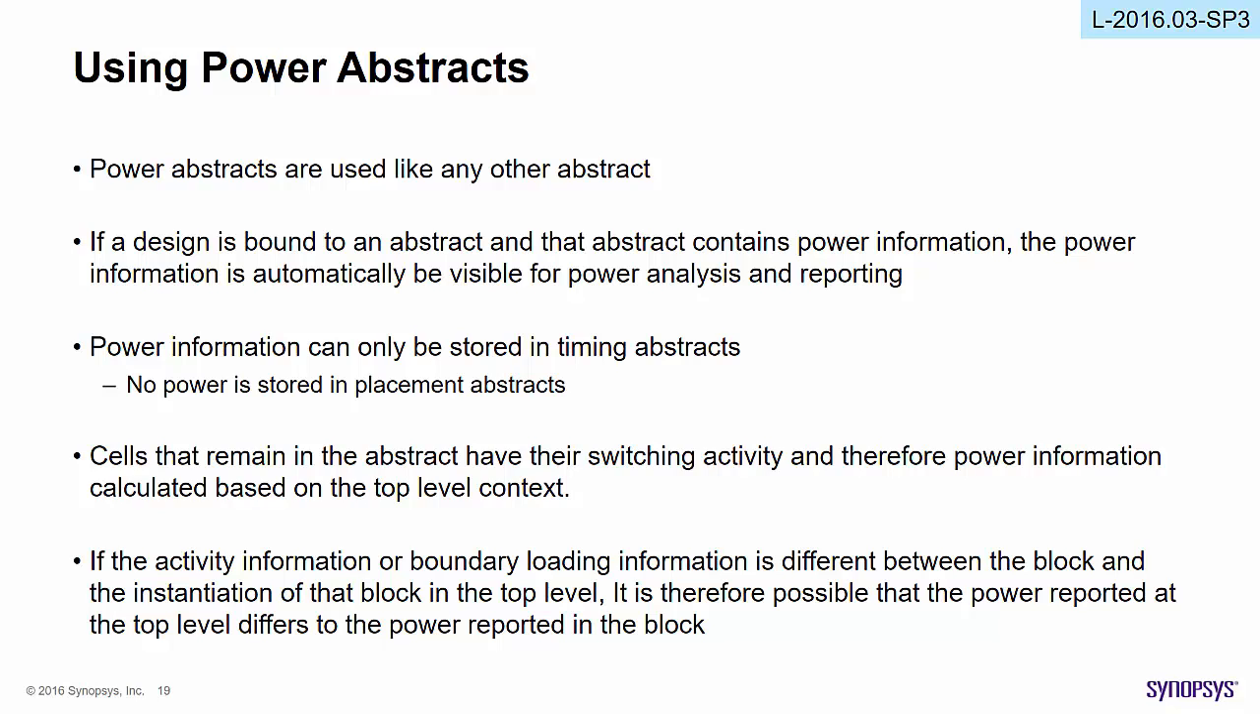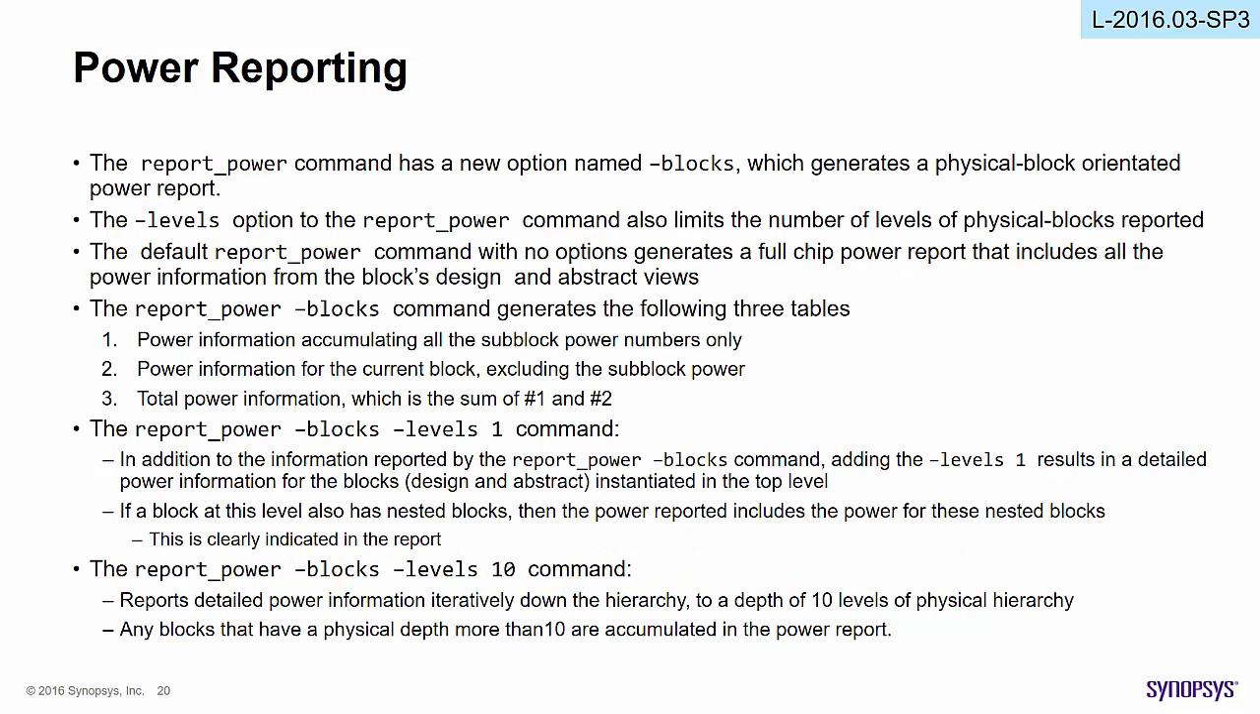Cells that remain in the abstract have the switching activity, and therefore power information, calculated based on the top level context. If the activity information or boundary loading information is different between the block and the instantiation of that block in the top level, it is therefore possible that the power reported at the top level differs from the power reported inside the block. Power reporting.